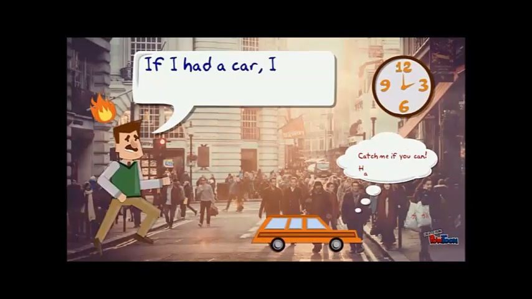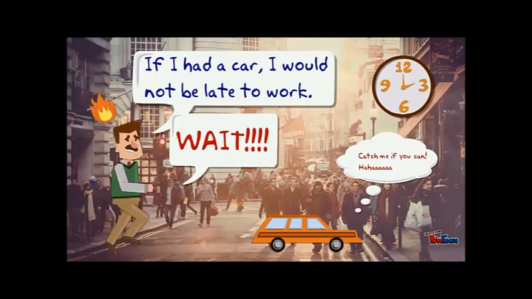Now read this example. This man doesn't have a car. So now he is imagining things. What does he say? He says, if I had a car, I would not be late for work, or I would not be late to work. So here he is imagining things again.